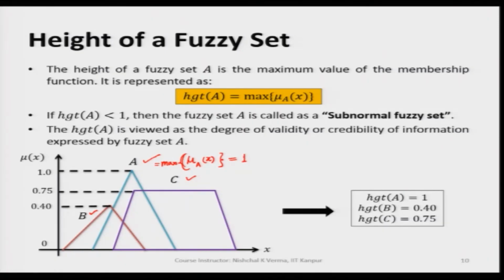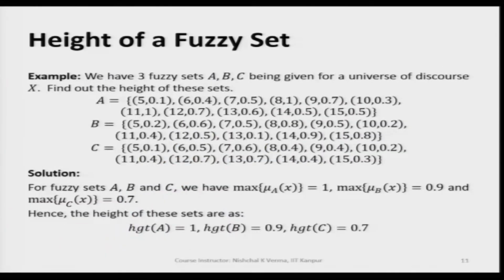Similarly, if we talk of the height of fuzzy set B, the height of B will be 0.4, because if we take all the corresponding membership values and take the max of these, we will be getting 0.4. Discrete fuzzy sets can be understood by this example.